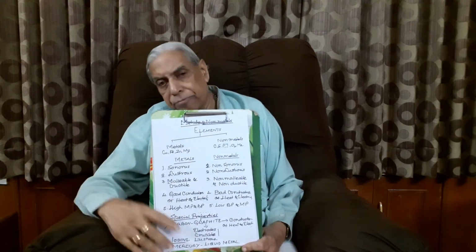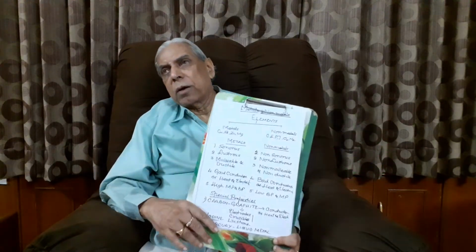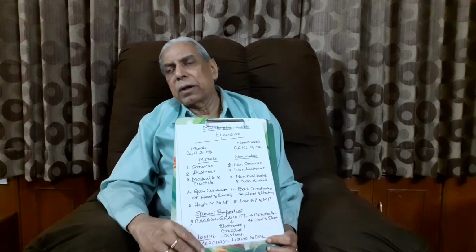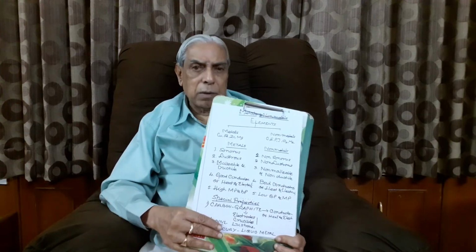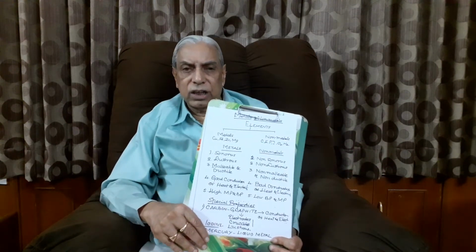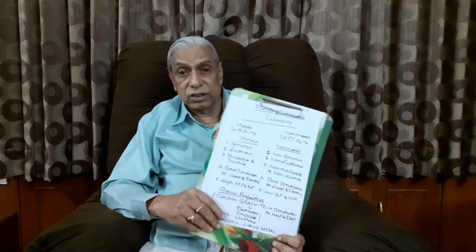I don't want to stop at that stage. I'll go to some special properties with certain elements. It may be a metal or it may be a non-metal. To start with, I have just taken carbon. I've already talked about carbon, that is about graphite. It is a good conductor of heat and electricity though it is a non-metal.